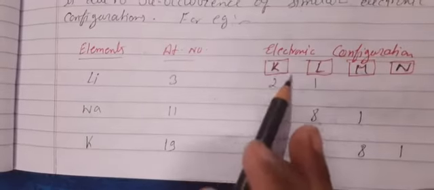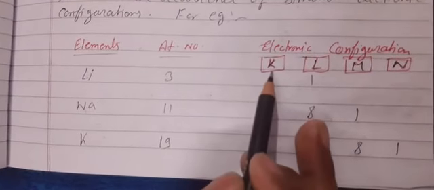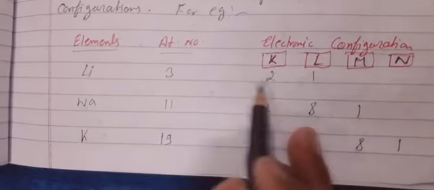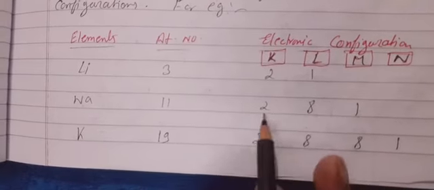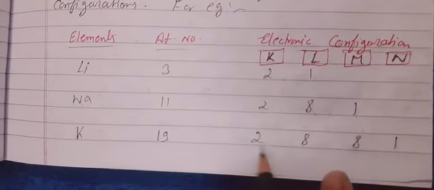When we write the electronic configuration, with the shells named K, L, M, N, lithium is 2 1, for 11 it is 2 8 1, and for 19 it is 2 8 8 1.